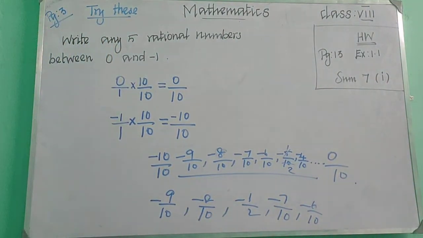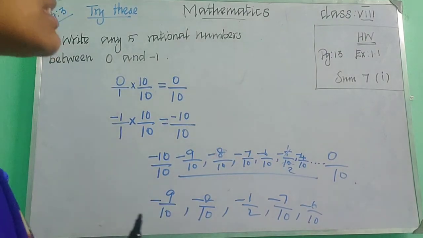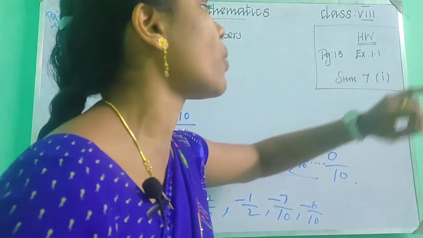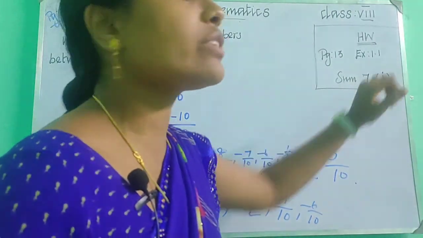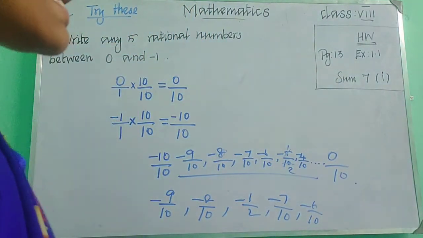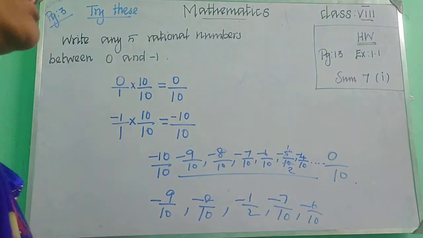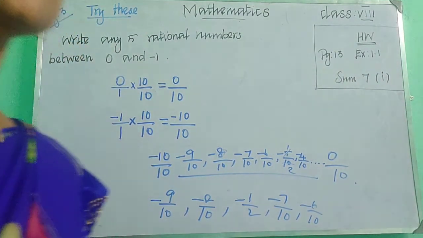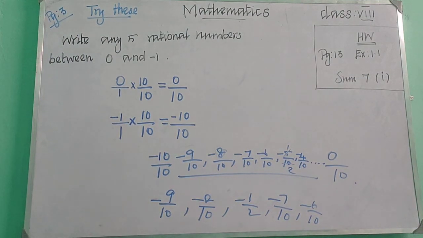Children, can you all understand? And today's homework is on page number 13, exercise 1.1, sum number 7, first one. You need to find the rational numbers between minus 2 and 0. Do your homework in your notebook. Write neatly. Thank you.